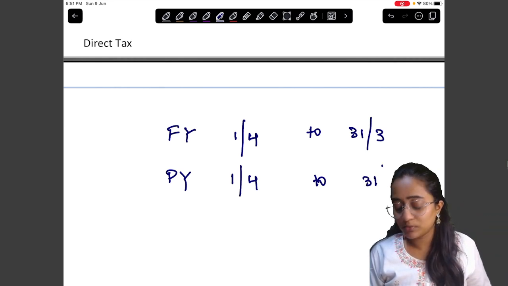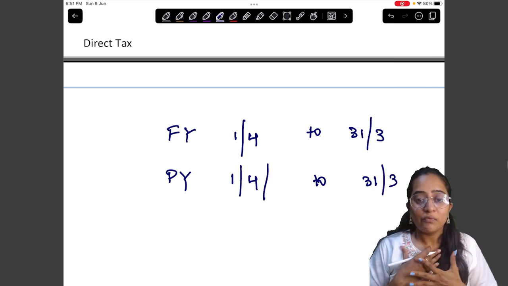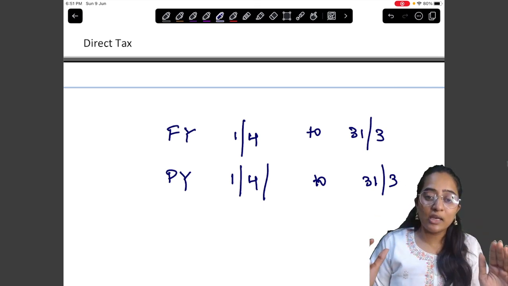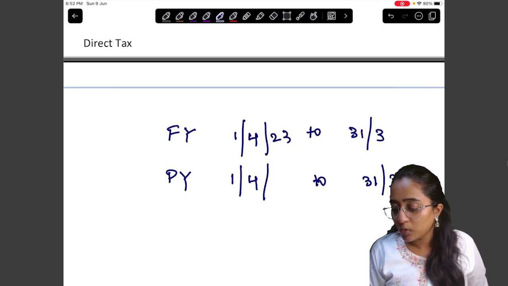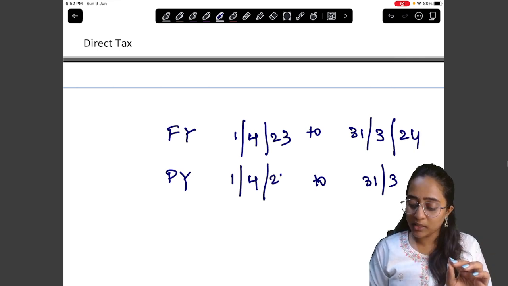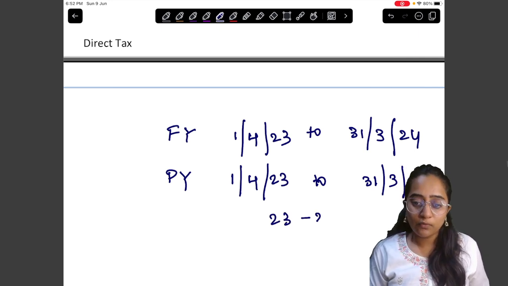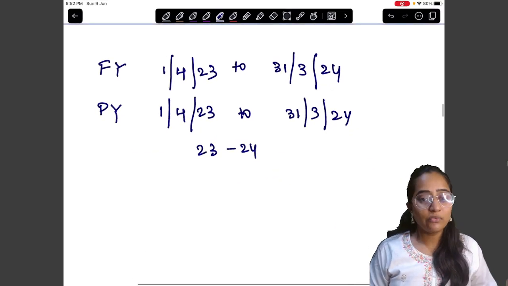1st April to 31st March. That is, the one which is immediately completed for our exam. We are looking into the completed financial year. The completed financial year is 23-24 for us. That is, the previous year which is applicable for our exam is going to be 23-24, my dear people. Simple. So previous year is nothing but the financial year.